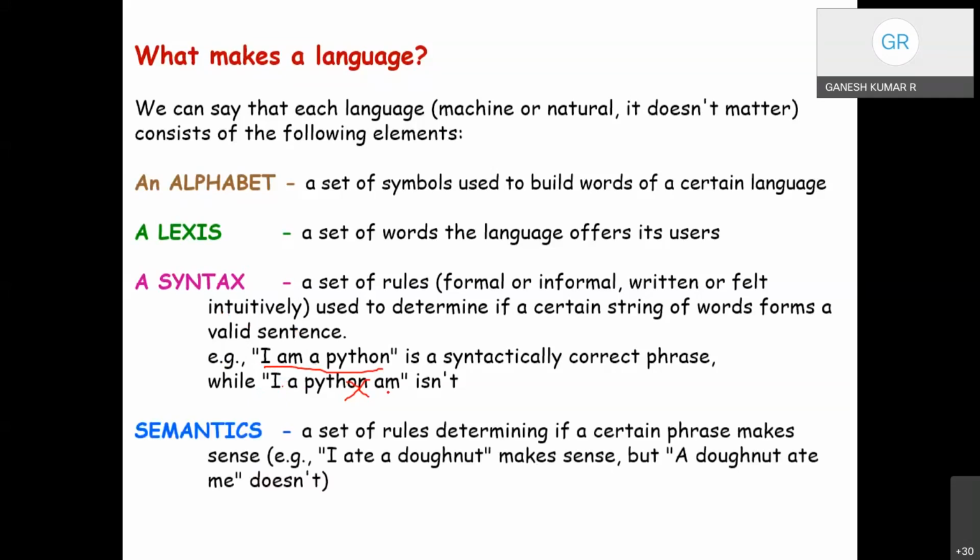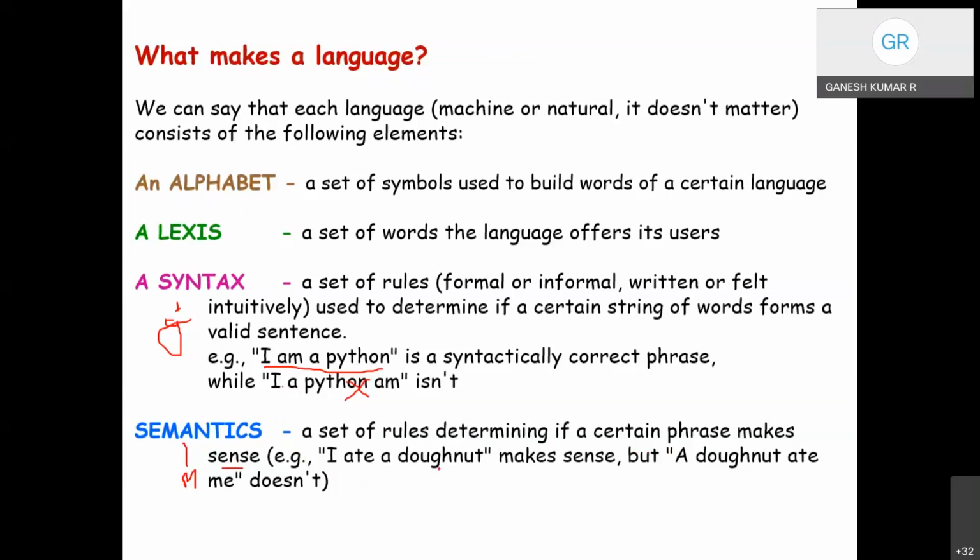Okay. The next component is semantics. Again, a set of rules. If a certain phrase makes sense, this describes the meaning. Please note, syntax describes the grammar and semantics describes the meaning. A word or instruction should be meaningful. When we speak, there should be a message, so the listener should understand what we speak. That's called semantics.